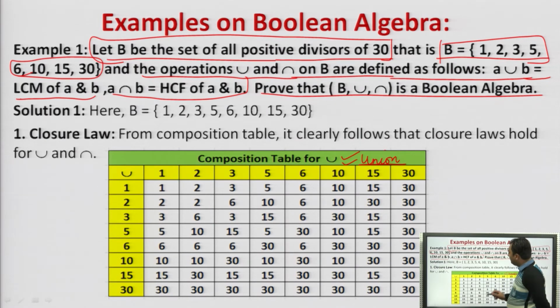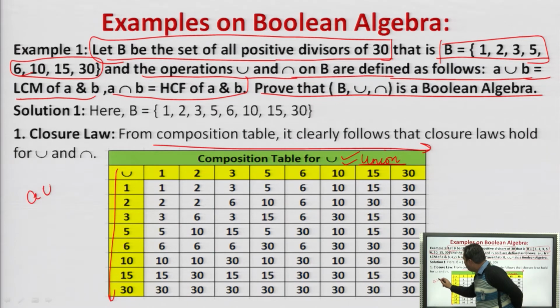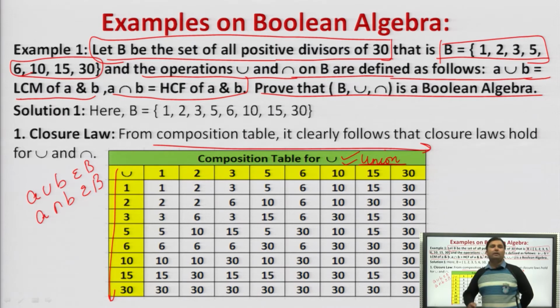So what we have done in this table, I have marked all the positive divisors here, 1, 2, 3, 5, 6, 10, 15 and 30, and all the positive divisors here, right? What are we discussing here? What is the closure law? A union B or A intersection B should belong to B. And in B you have 1, 2, 3, 5, 6, 10, 15 and 30. Agreed. So if this is the closure property, then in the composition table only these values will come, only then it is justified. So basically, first we come to the composition table.